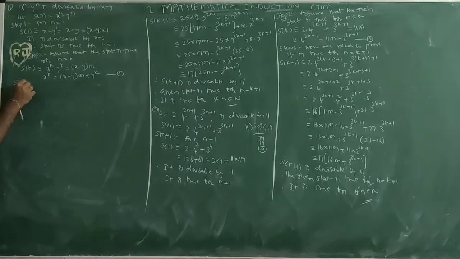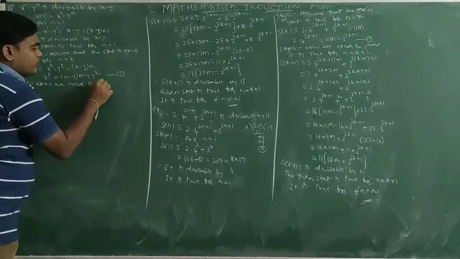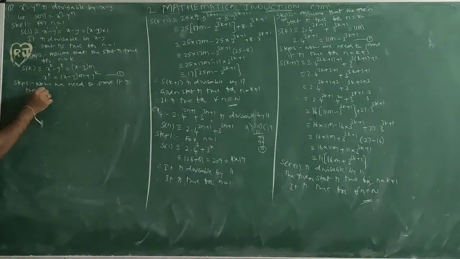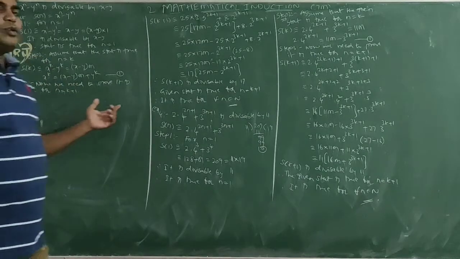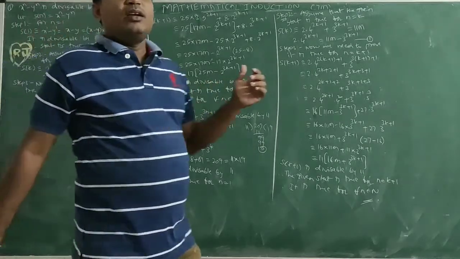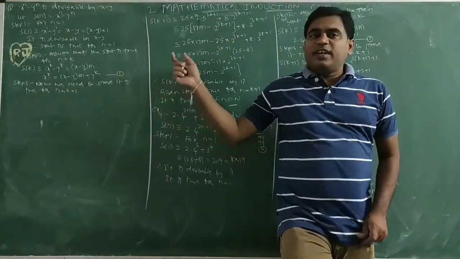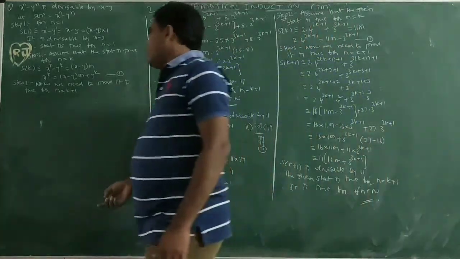Step 3. So in the second step we are assuming it is true. In the third step, now we need to prove it is true for n equal to k plus 1. So in the third step I want to prove it is true for n equal to k plus 1. It is nothing but instead of n I want to substitute k plus 1. If it is also a multiple of x minus y, it is true for n equal to k plus 1.